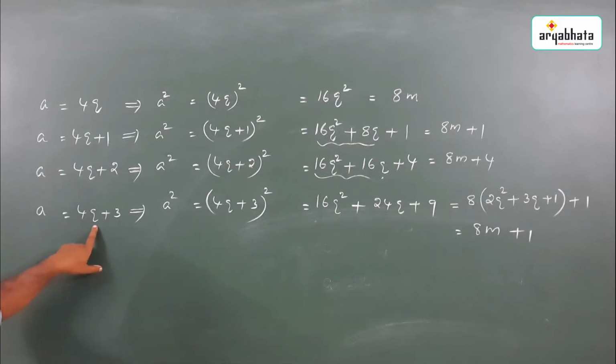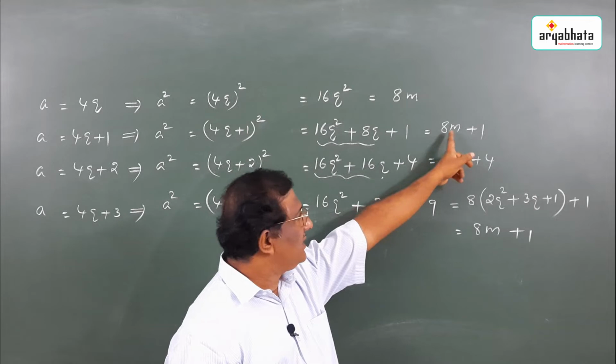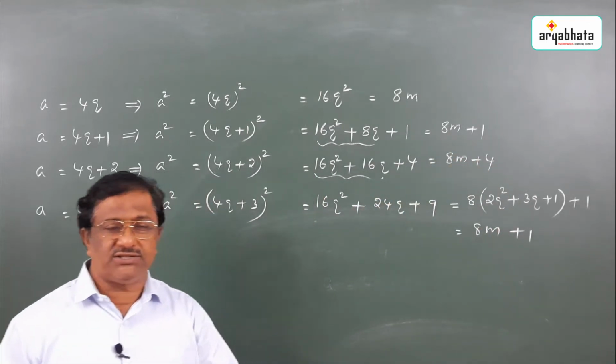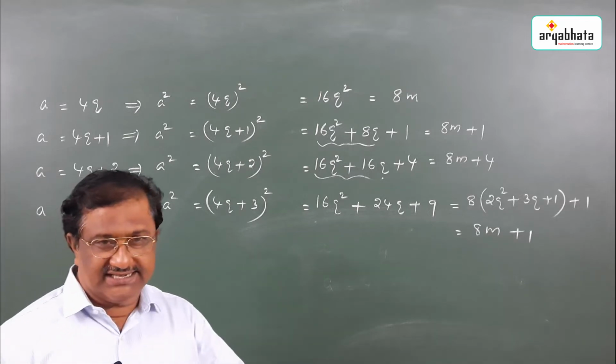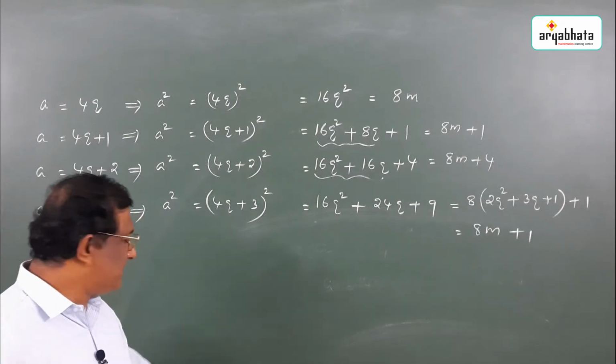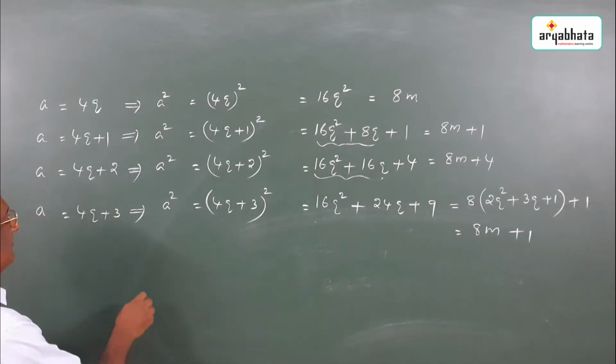So we can say that odd natural numbers are of the form 4q plus 1 or 4q plus 3. Therefore, you can notice the square of an odd natural number is always of the form 8m plus 1. So the square of an odd natural number exceeds a multiple of 8 by 1. See, based on this concept, you can answer this question.